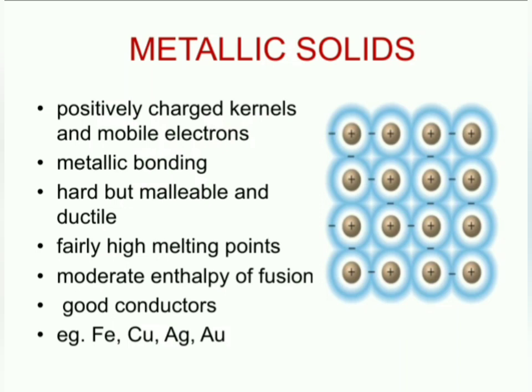Metallic solids have fairly high melting points. They are not very high, but they are fairly high. Because of fairly high melting points, they have moderate enthalpy of fusion. And metallic solids are good conductors because of the presence of free electrons or delocalized electrons. The examples for metallic solids are iron, copper, silver and gold.